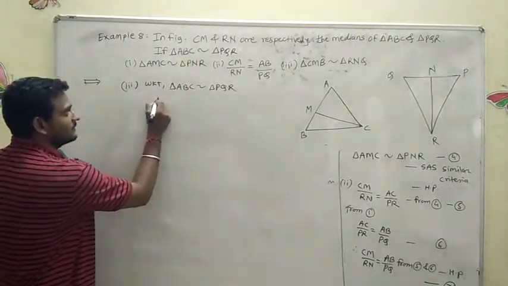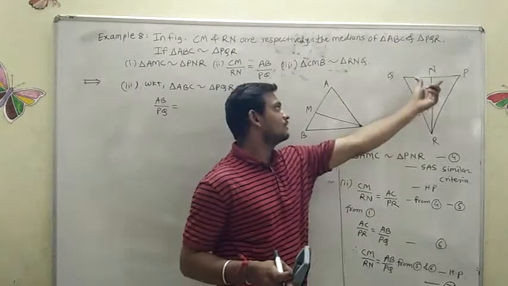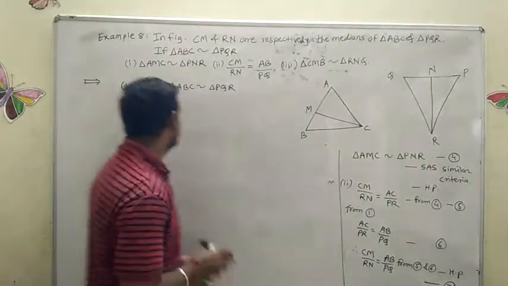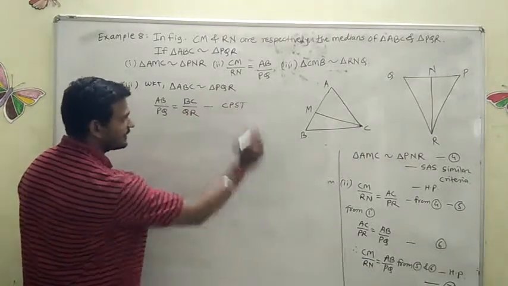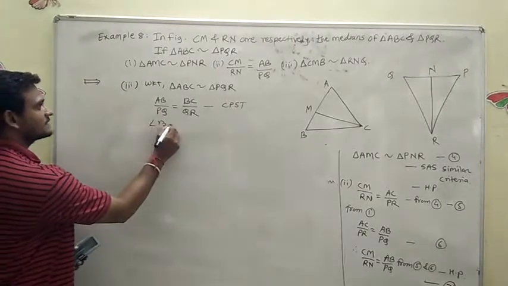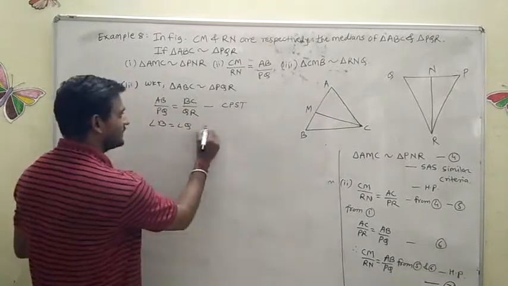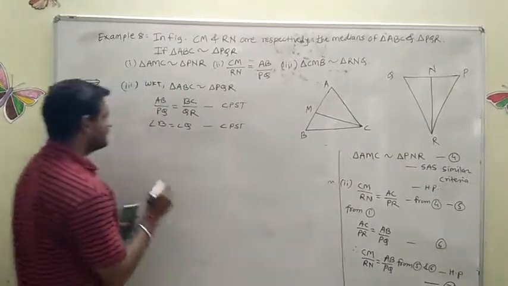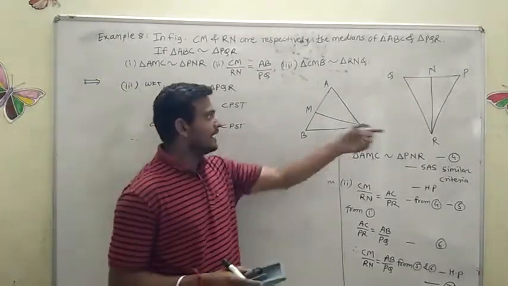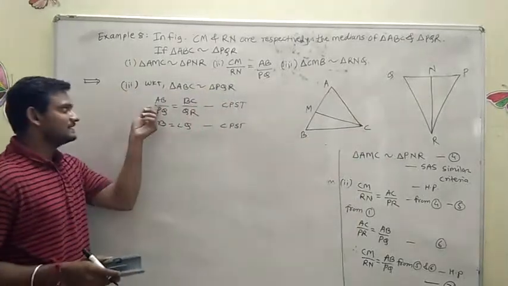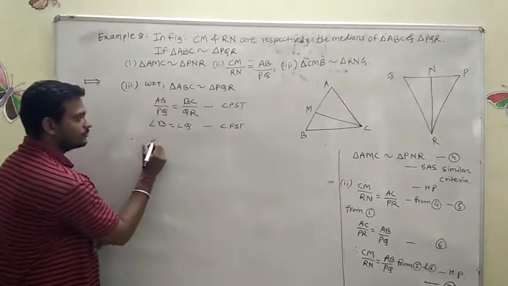Now can I write AB divided by PQ is equal to BC divided by QR? Yes, I can write BC divided by QR. It is a corresponding part of similar triangles. And also angle B is equal to angle Q. Angle B is equal to angle Q. It is also a corresponding part of similar triangles. Therefore, see here, we know that CM is a median and RN is also a median. Can I write instead of AB, 2 times MB? Yes, you have to write here, instead of AB, write 2 times MB.